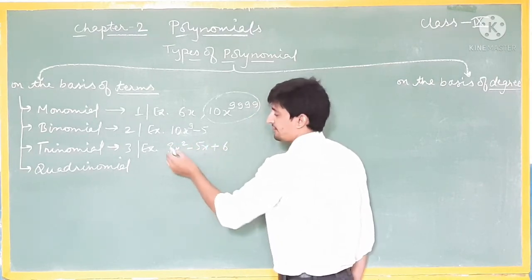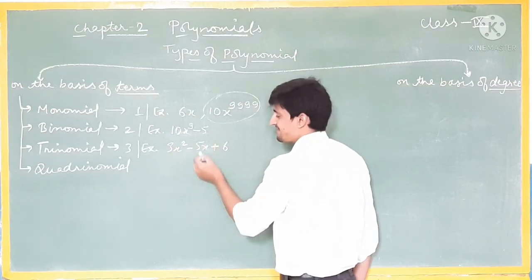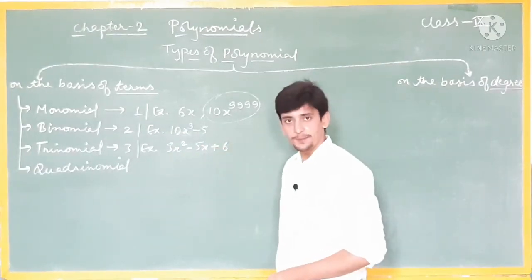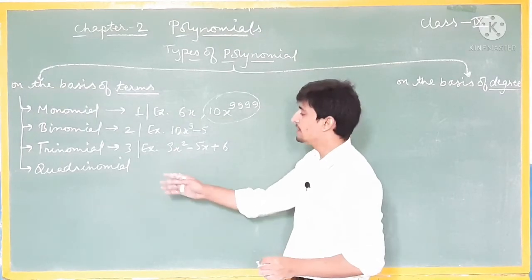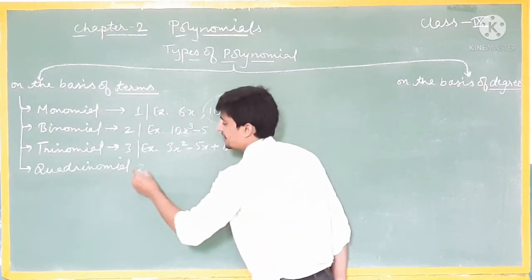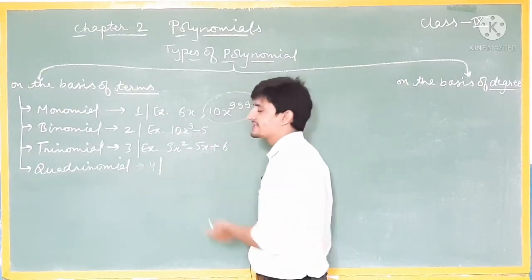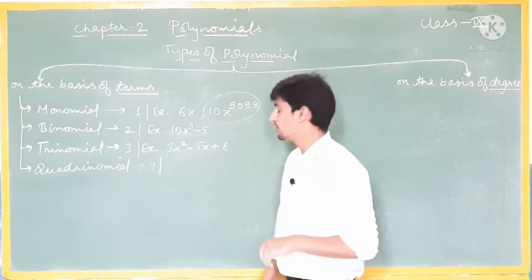Here the 3 terms are 3x^2, minus 5x, and plus 6. Understood? And quadrinomial has 4 terms. You can take any example of a quadrinomial on your own.